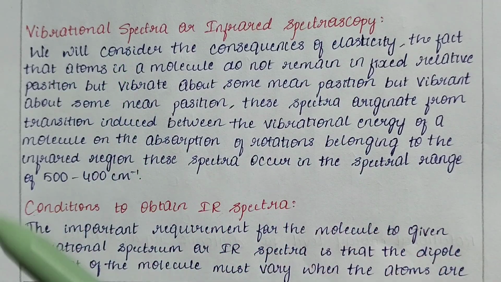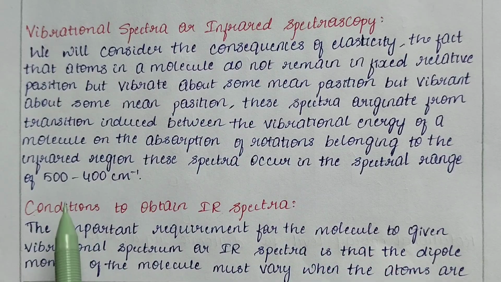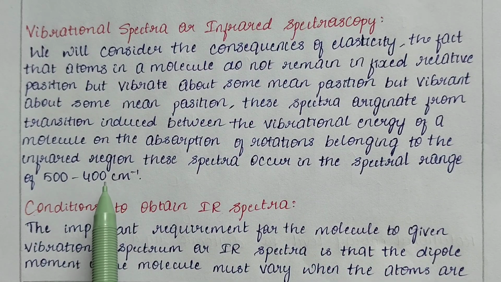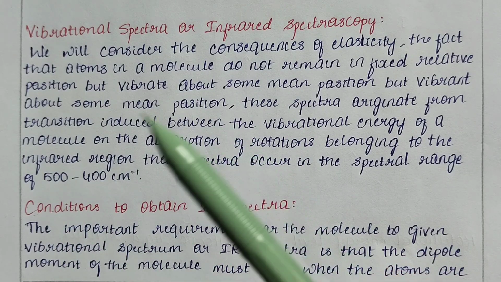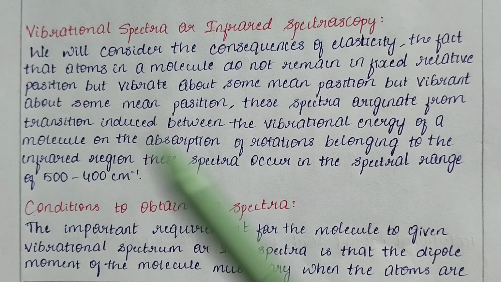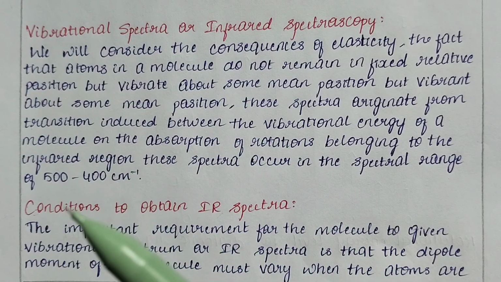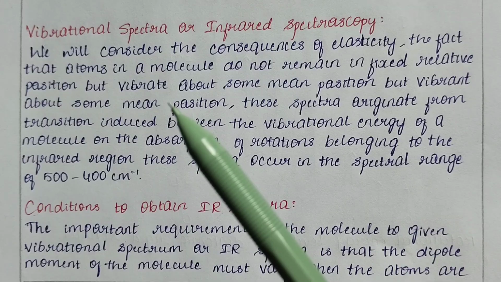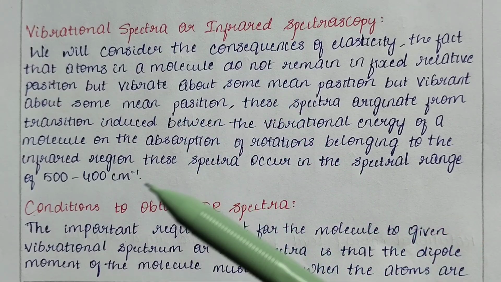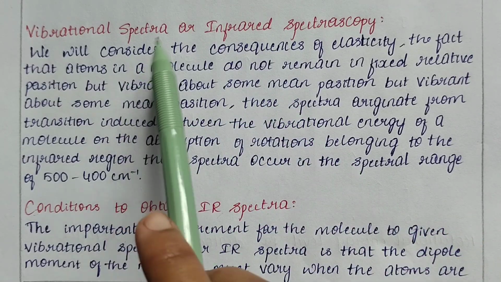So when the molecules absorb radiation in the range of 500 to 400 centimeter inverse, the electrons present in the molecule will start vibrating, and due to this vibration there will be excitation of electrons from their lower energy level to a higher energy level, which leads to a transition between the two different energy levels, leading to the occurrence of the spectra.